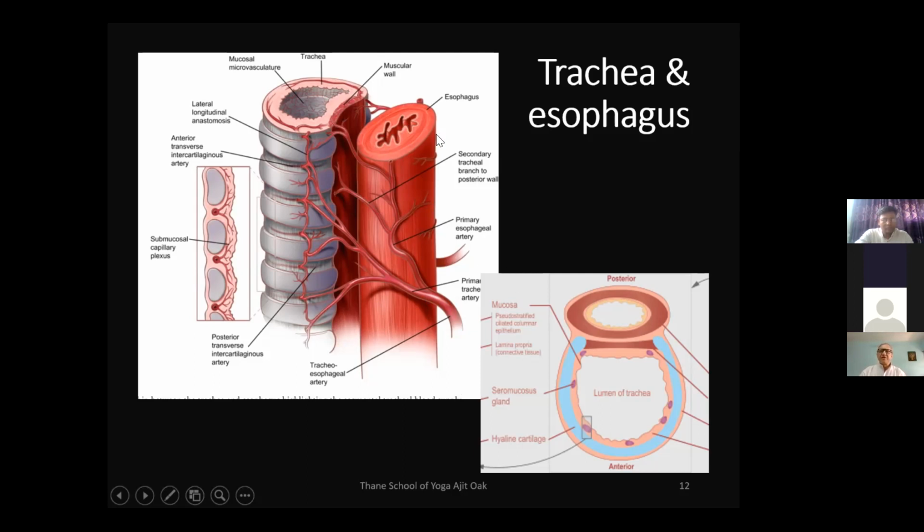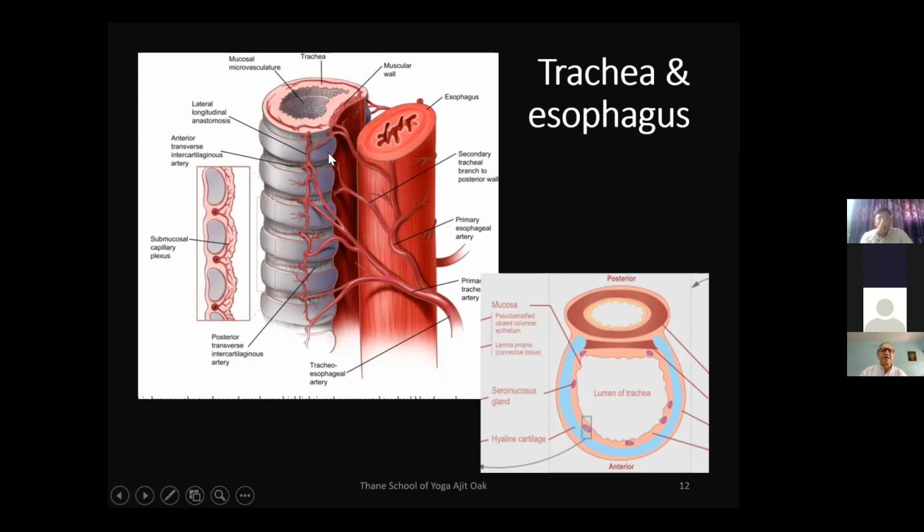While we need to keep on breathing 24 hours, 24 by 7 by 365. And that's why the trachea has to be open all the time, and that's why the covering of the trachea is made up of cartilage. As cartilage is harder than the muscular structure, the trachea will remain open all the time. That's why the trachea is covered with a C-shaped cartilage.